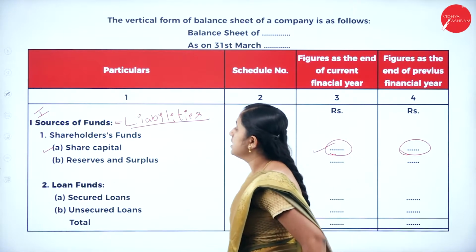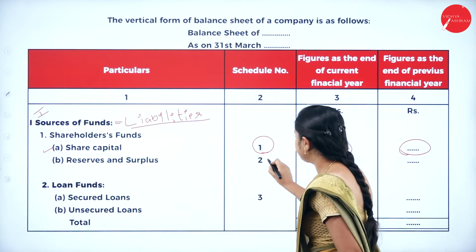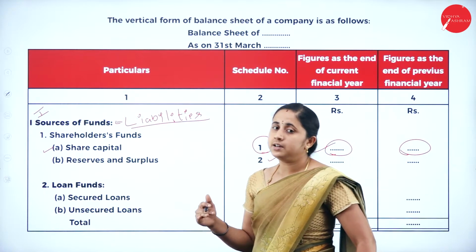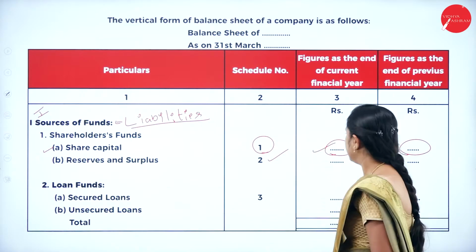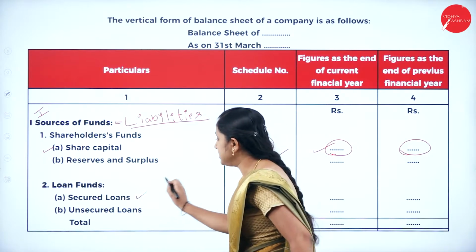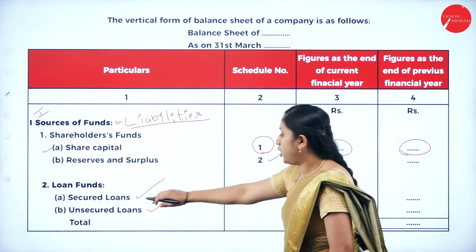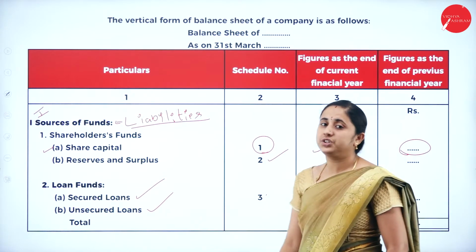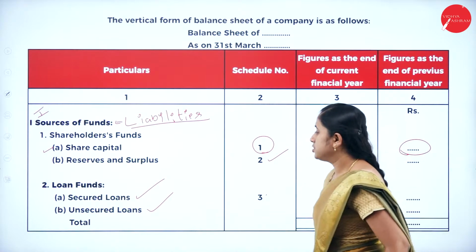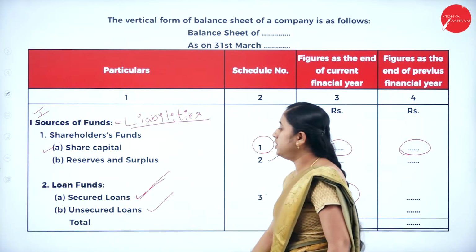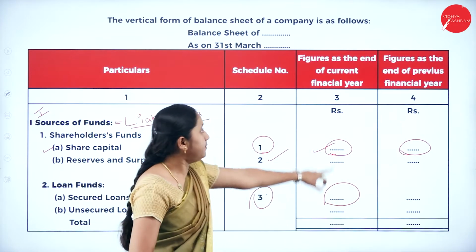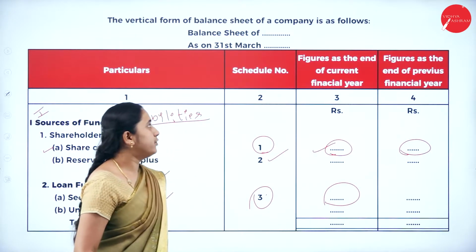Next, reserves and surplus. For reserves and surplus, you need to prepare Schedule 2. Here, it includes all the reserves and surplus of the concern. Next, loans and advances. Under that, we have two types: first one, secured loan, and unsecured loan. For the secured loan, you need to prepare Schedule 3. Prepare the schedule, then you are going to write the amount. All the secured loans you are going to enter in Schedule 3. The amount from Schedule 3, you are going to record in figures as at the end of current year.